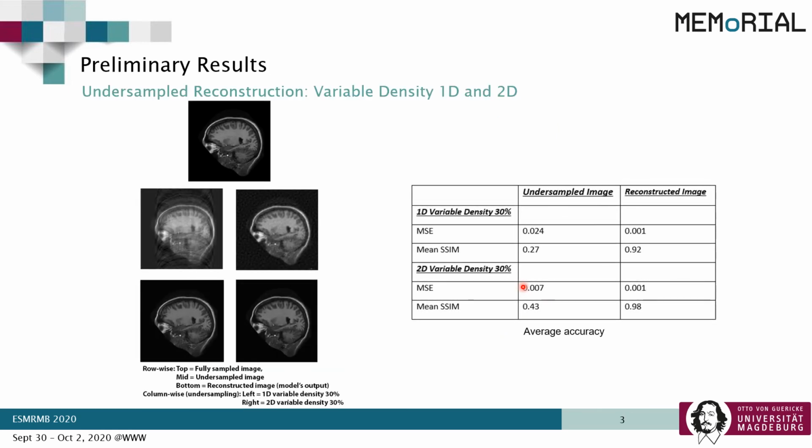Now let's have a quick look at the results. By qualitative and quantitative analysis, it can be observed that the approach is working successfully for both 1D and 2D variable density sampling for 30% of the k-space.